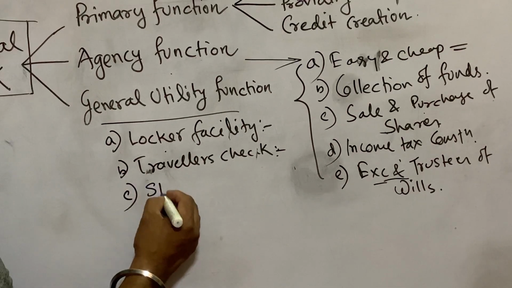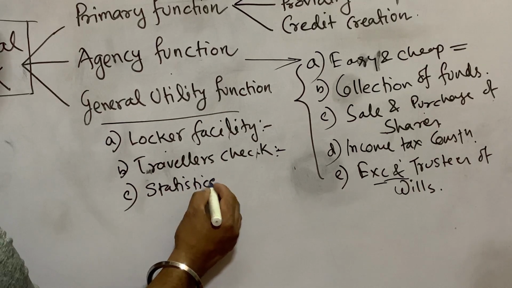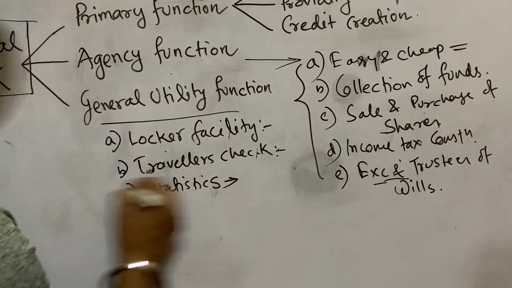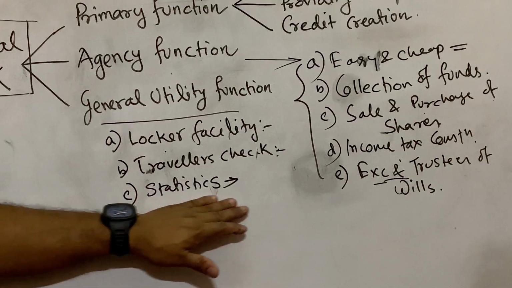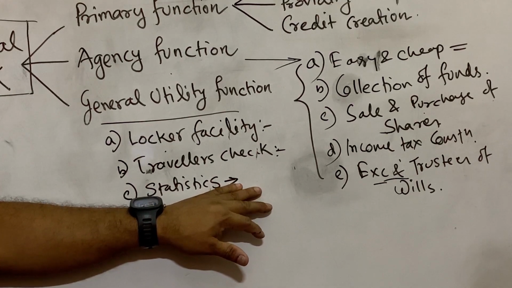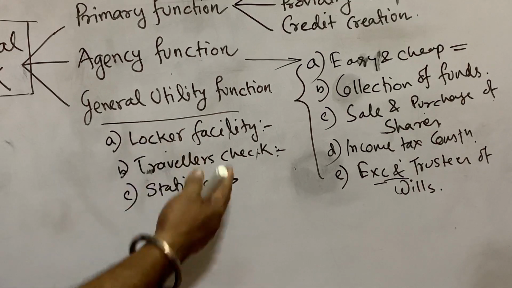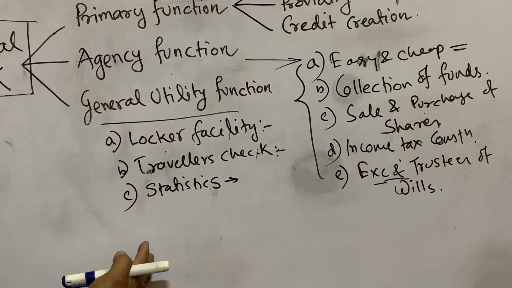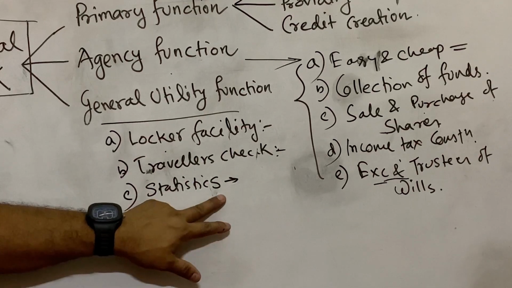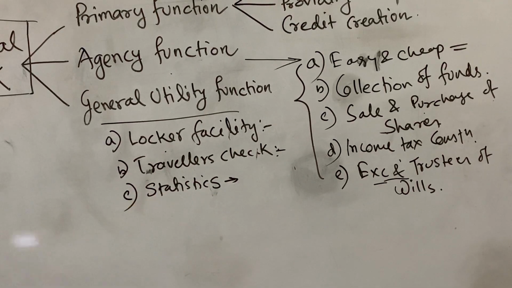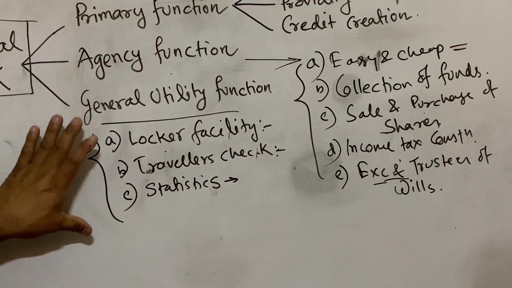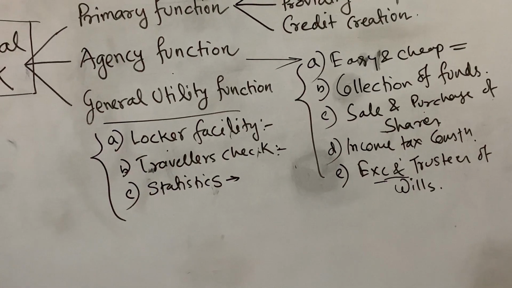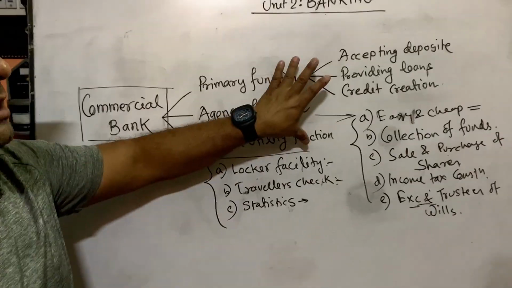Bank used to collect statistics regarding trade and commerce of the country so that they can help their investors in their business. Whatever is going on in the business activities, the bank collects the statistics so that those who are taking loans from the bank get the facilities, and the bank gives them suggestions on where they should invest and where they should not invest. So these are the general utility functions of the commercial bank, provided only to attract customers towards the bank. So this is our commercial bank and the three basic functions of the commercial bank.